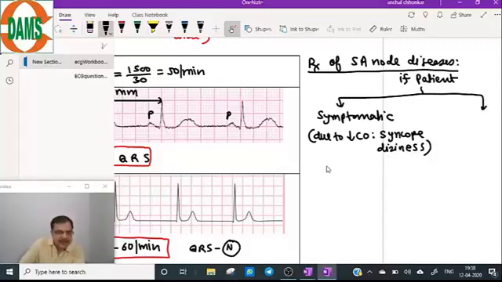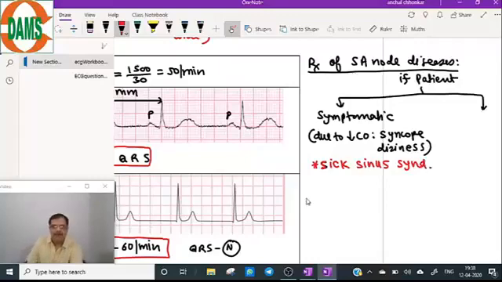So symptomatic disease of SA node is known as sick sinus syndrome.